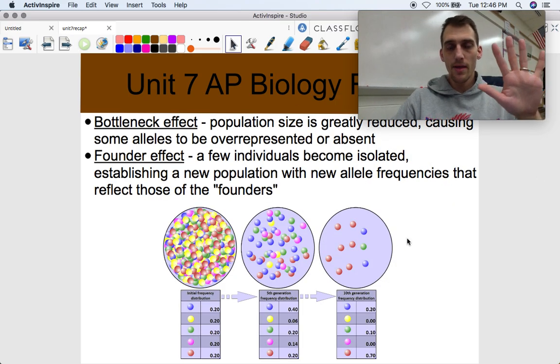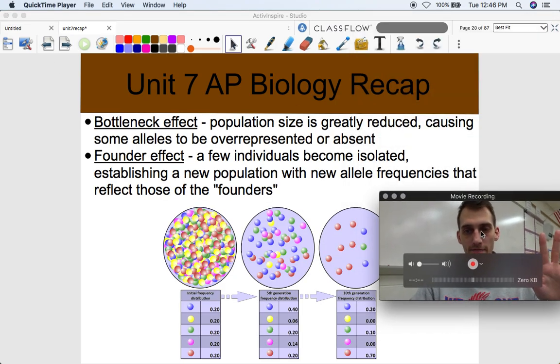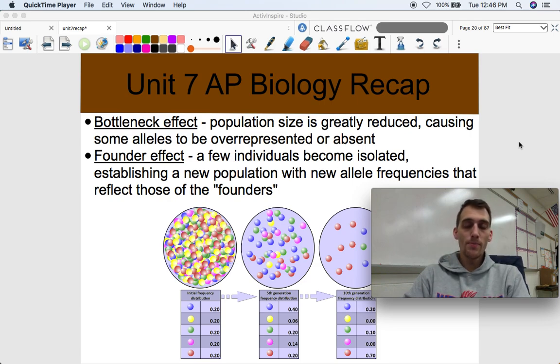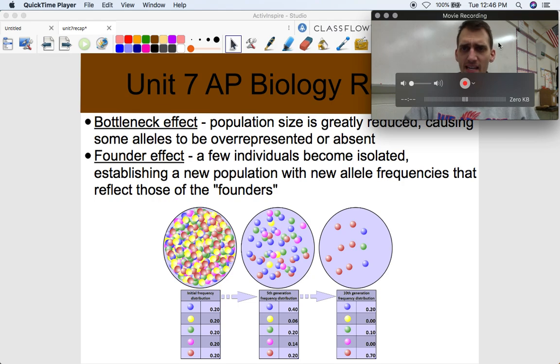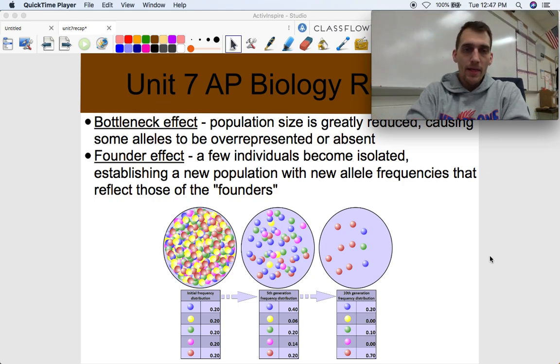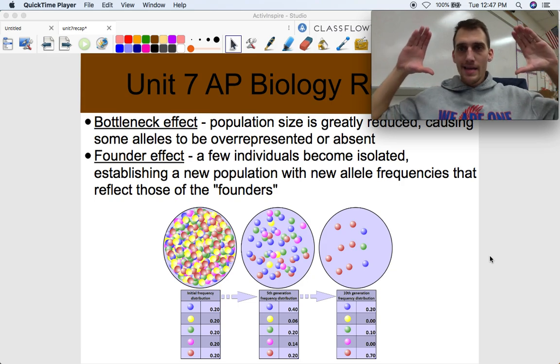All right, and genetic drift is usually the most prominent in a small population. And 2 examples of how that works are through what we call the bottleneck effect and through what we call the founder effect. So we're still on the pinky here. All right, these are 2 examples of genetic drift. The bottleneck effect is what happens when a population size is greatly reduced, causing some alleles to be overrepresented or absent. Okay, so this happens in a lot of currently endangered or vulnerable species on planet Earth, right?